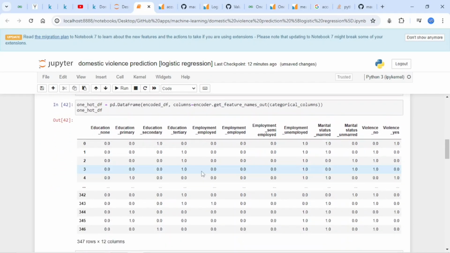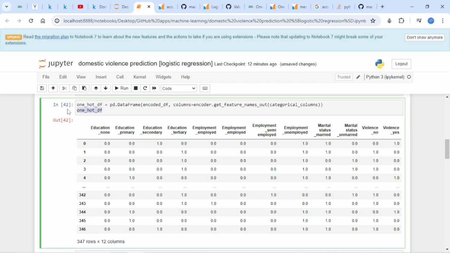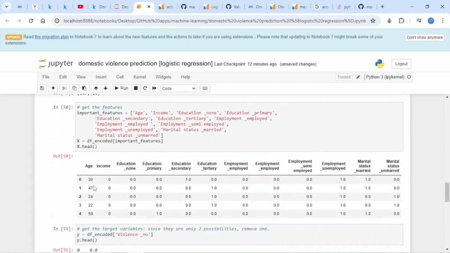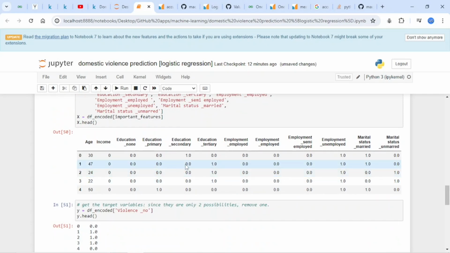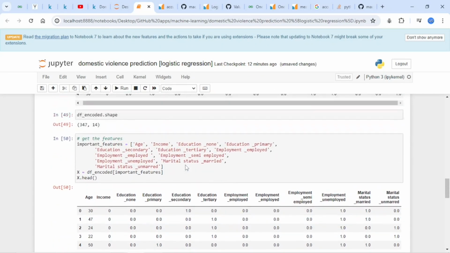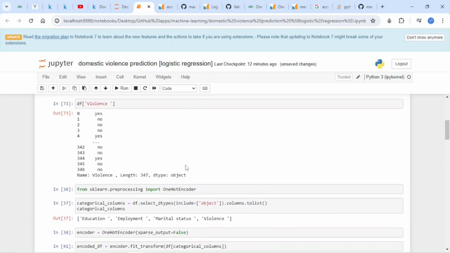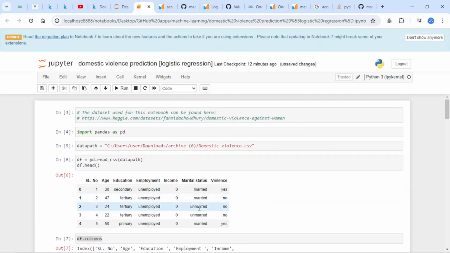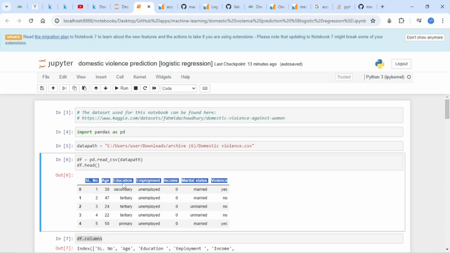Maybe I can spend a minute to explain the whole idea of one-hot encoding. Let me use this row as an example. What we do with one-hot encoding is increase the dimensions of the data.